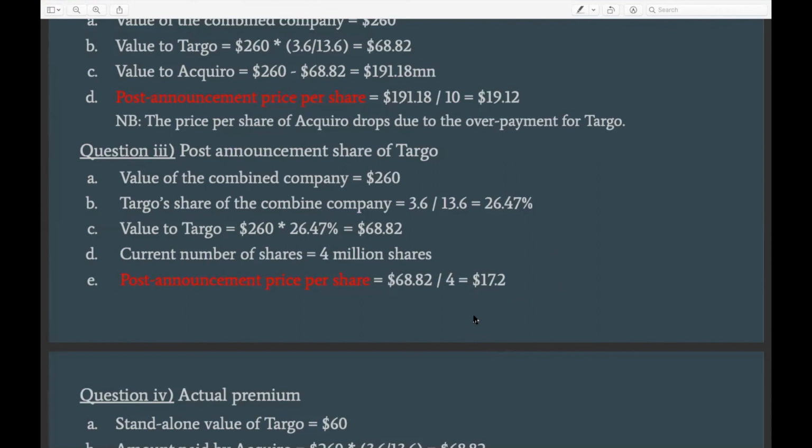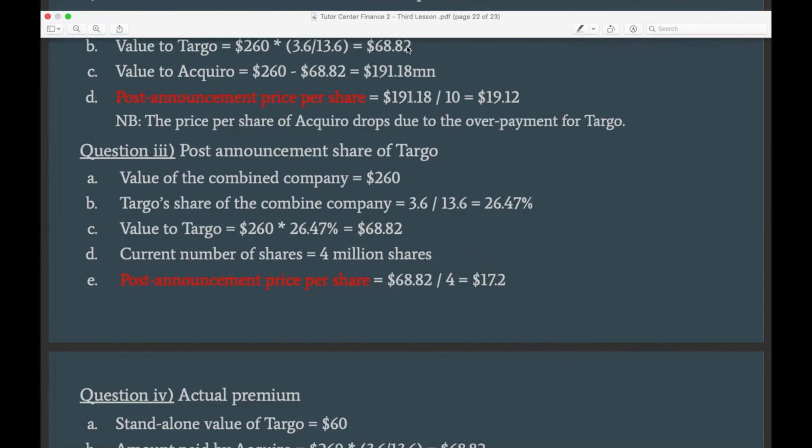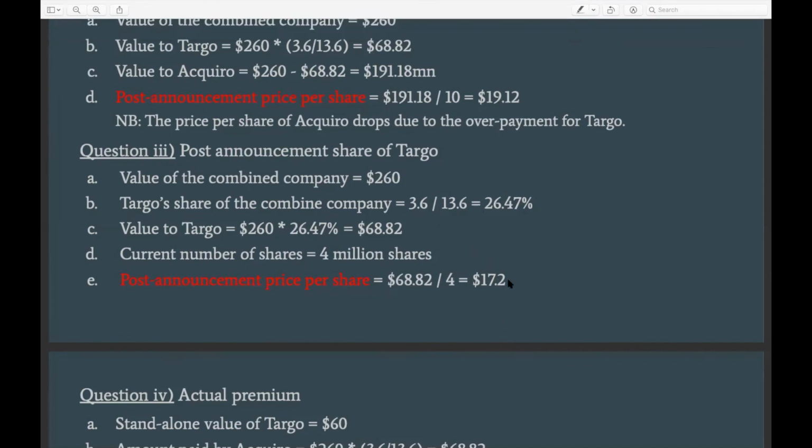And usually this is the case when there is a merger and the acquiring company overpays for the target company. Because if you overpay, what you're basically doing is taking value from your current shareholders and transferring that value to the shareholders of the target company, right? So the gain here, the increase from $15 per share to 17, is basically the value that is transferred, taken from the acquirer shareholders and given to the shareholders of Darboe, right?